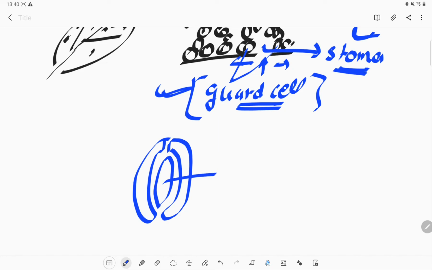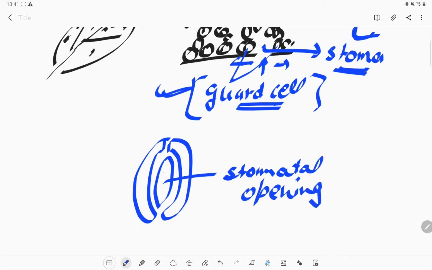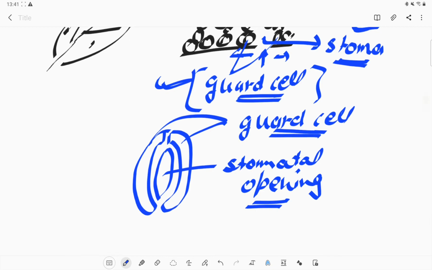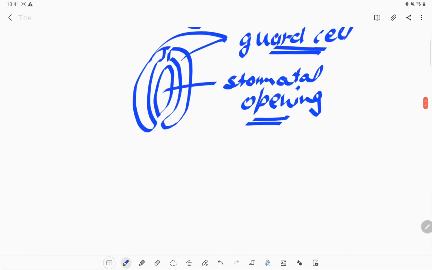So this is the stomatal opening. If it is open, then exchange of gas can take place. If it is closed, then there is no exchange of gas. And these two are the guard cells. These guard cells will help the stomata to open and close. The green color of the leaves is because of the chlorophyll in them.